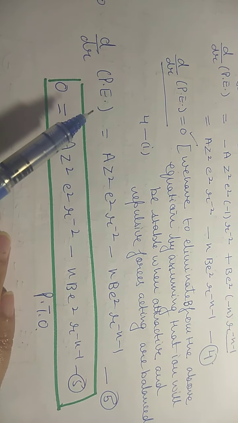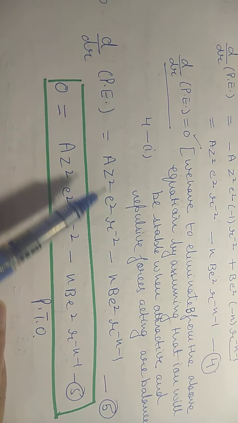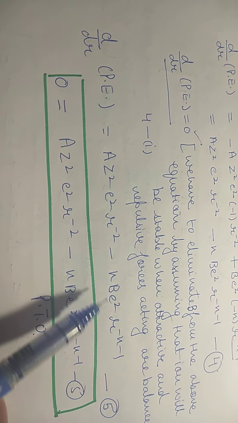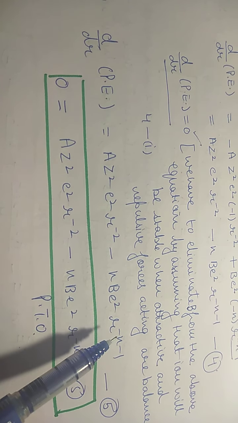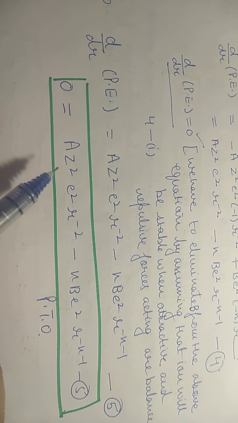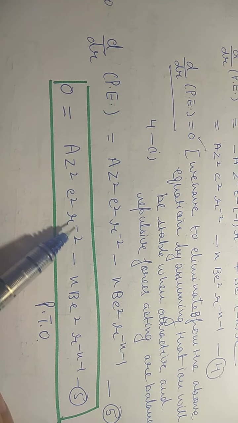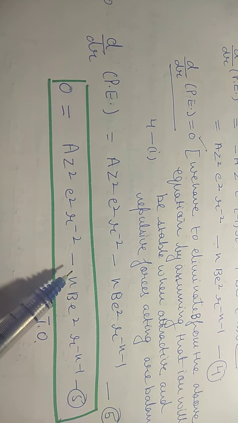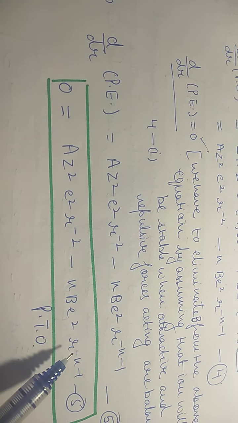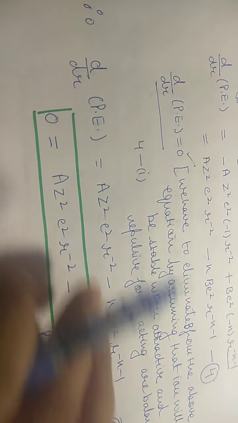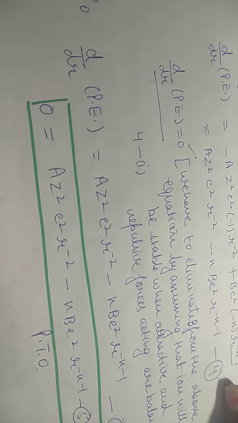So d upon dr of potential energy is equal to A Z square E square R raised to the power minus 2 minus n B E square R raised to the power minus n minus 1. So we get this equation: 0 is equal to A Z square E square R raised to the power minus 2 minus n B E square R raised to the power minus n minus 1. This is the fifth equation. Very important equation.